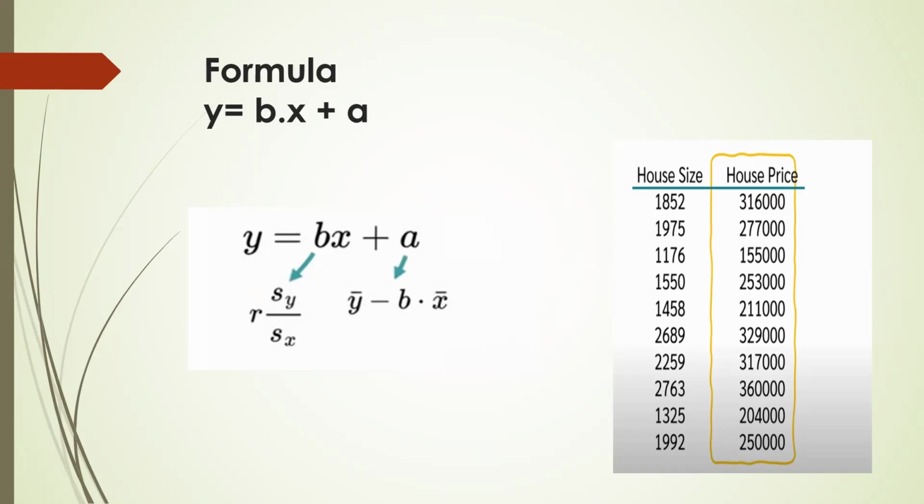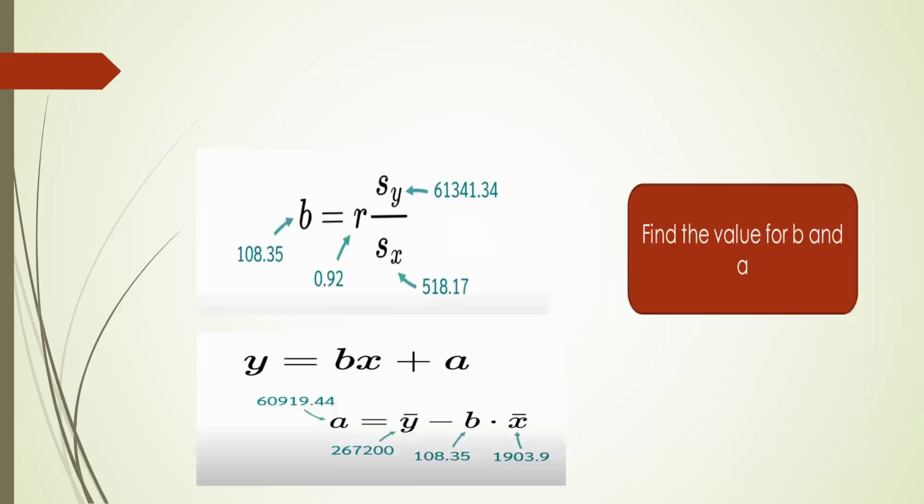The standard deviations are calculated with the help of this data, where house size is the X and house price is the Y. By calculating the mean, and from the mean, we can calculate the standard deviation. And A is calculated by mean of Y minus B into mean of X. So mean is calculated from this data. We can calculate B and A from this data. For calculating B, we get the value when we put in the value for the correlation coefficient. The R value is 0.92.